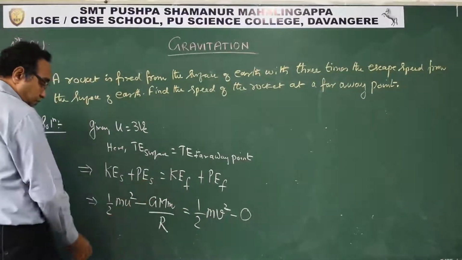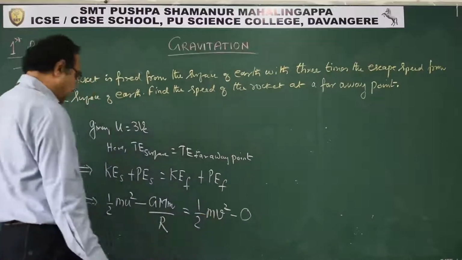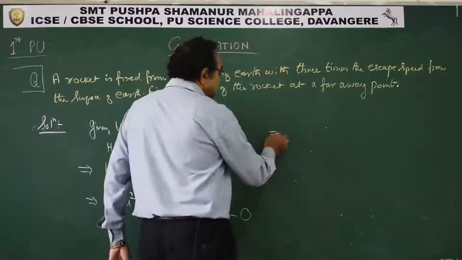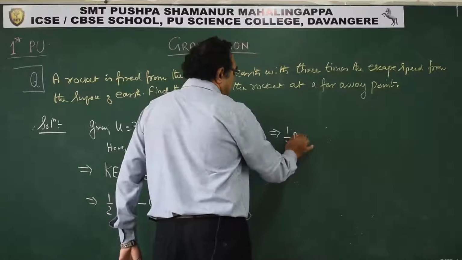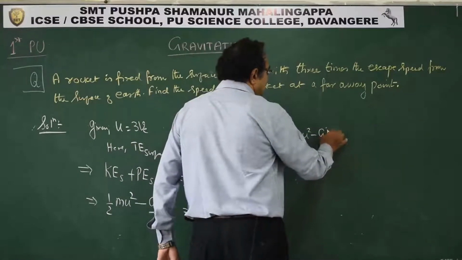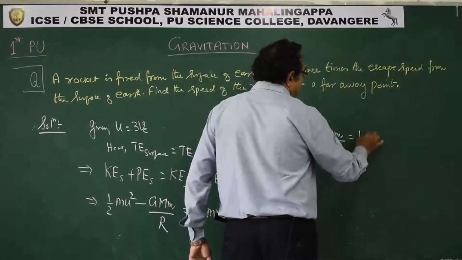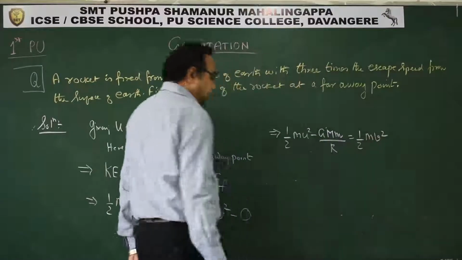Now what we can do now? We need kinetic energy, half mv square. So this is half mu square minus of GMm by r is equal to half mv square.